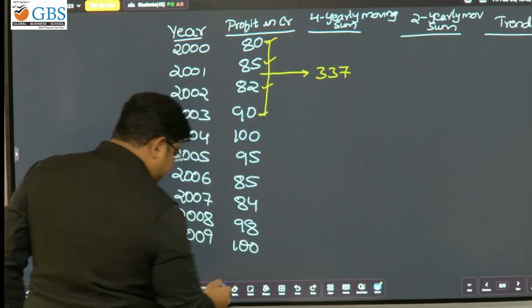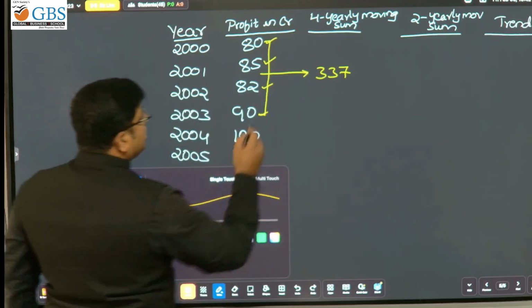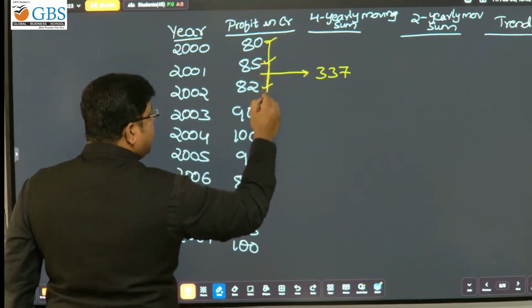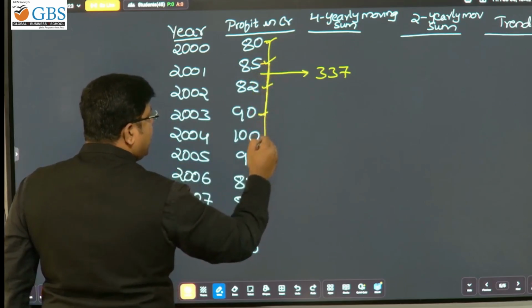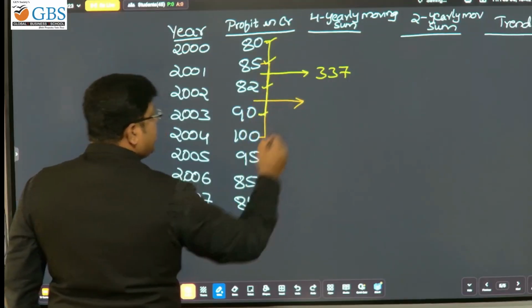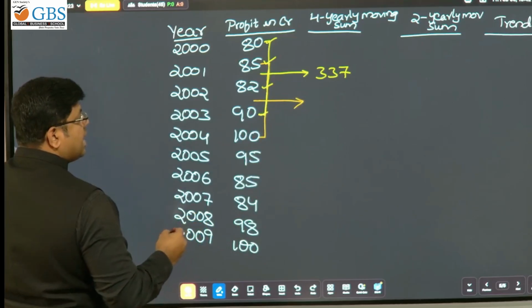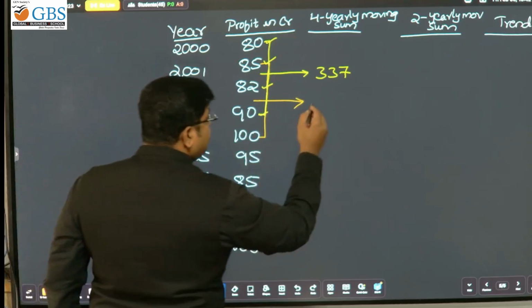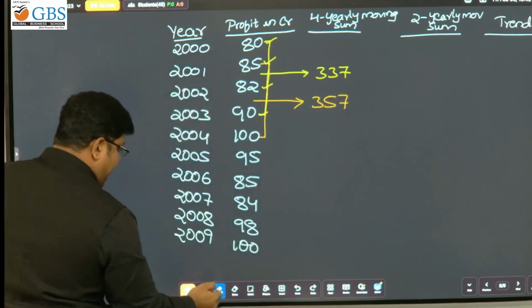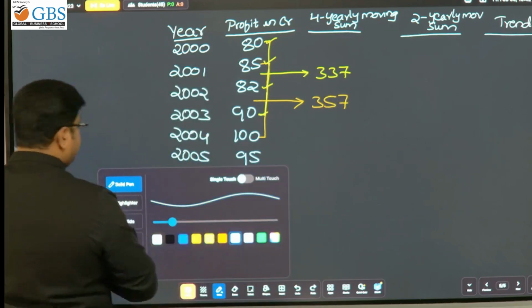Now next, you have to leave 80, then consider 85, 82, 90 and 100, and write in between 82 and 90. What is the sum? 357. Fine. Next, to proceed.